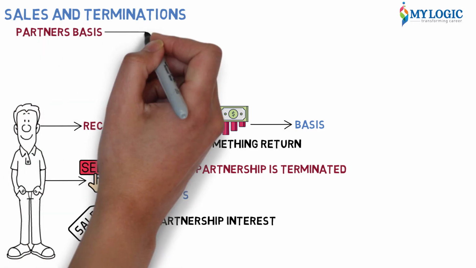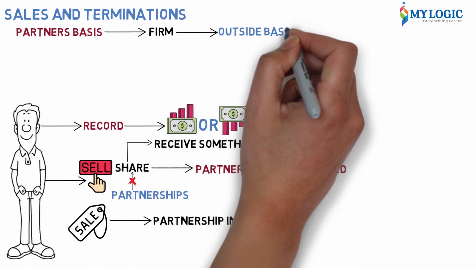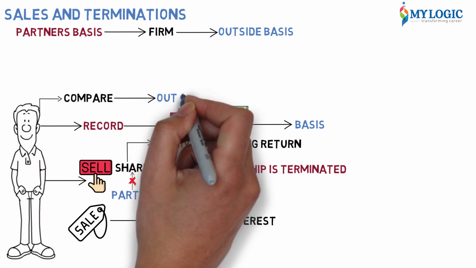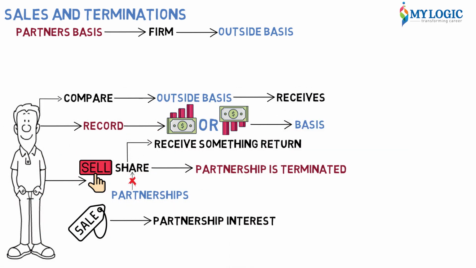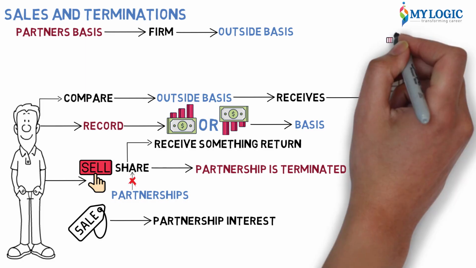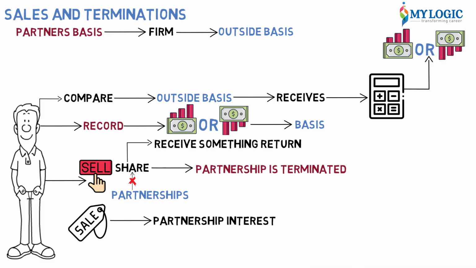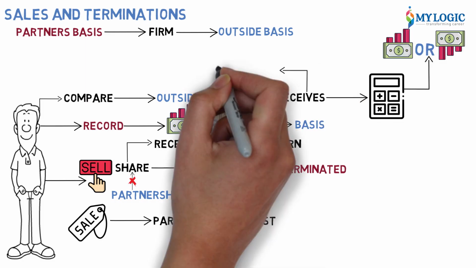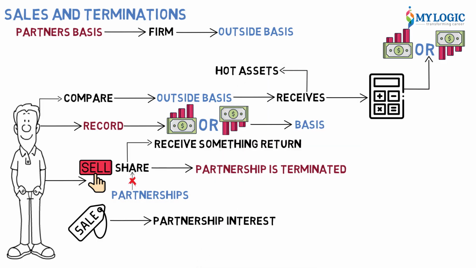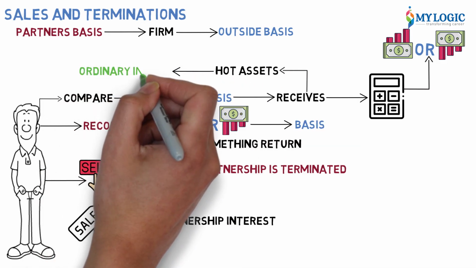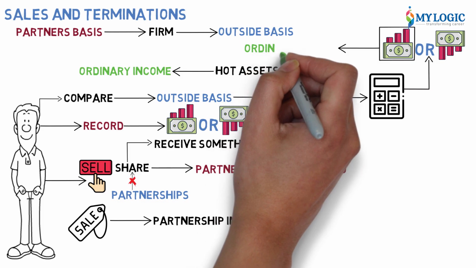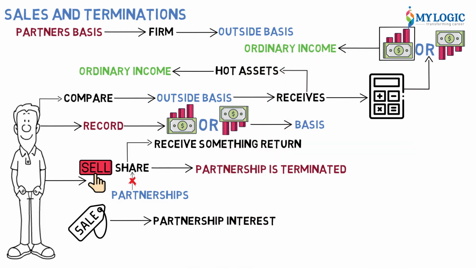A partner's basis in the firm is called the outside basis. So he will compare his outside basis with what he receives, and based on that, he will calculate his gain or loss. Now, if what he receives consists of any hot assets, any assets which generate ordinary income, to that extent his gain will also be ordinary income. So if there are any hot assets in the partnership, then to that extent his gain will be ordinary income or ordinary loss instead of capital gain.